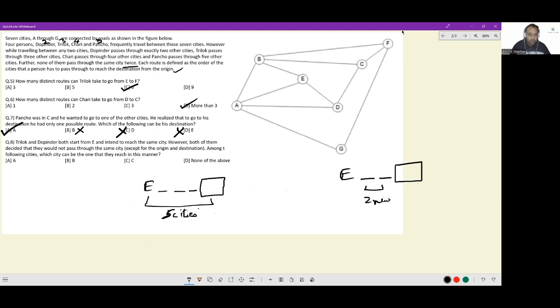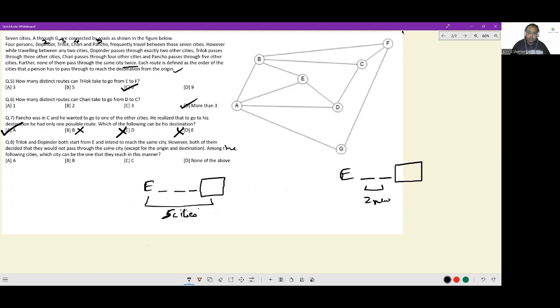When they're asking, among the following cities, which city can be the one that they reach in this manner? Okay, let's see. Can it be A? If I put A here and here, E, B, C, A, I can't even reach. E, B, A, I can't even reach. Dopinder can't even travel to A if he starts off at E. So A cannot be the answer.